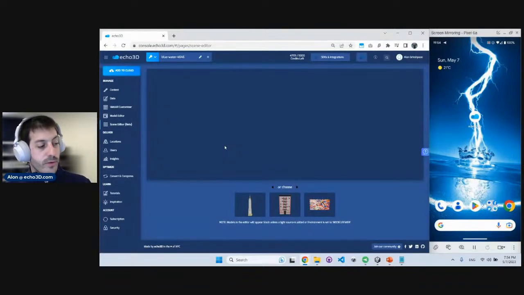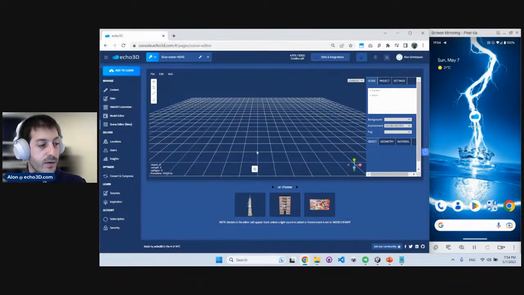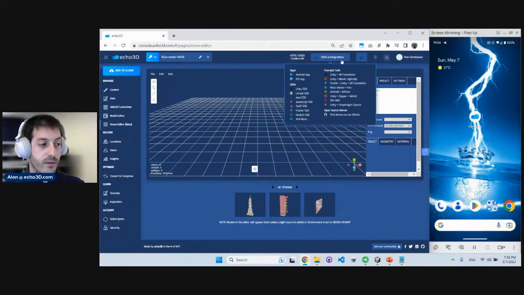Another powerful tool that we have here is our scene editor. Basically, it allows you to bring some assets together, build the scene, compress them together, and structure a multi-model environment that you're able to stream in augmented reality or to Unity or all of the other platforms that we shared right here.